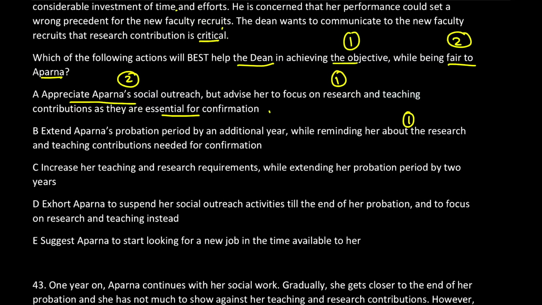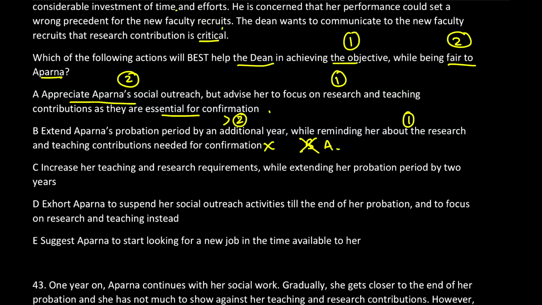Okay, because how can you guarantee? Okay, see, I can say that you are being fair to some part, but you are going more than fair. You are actually being lenient here. If you are giving someone an extra year's time, you're actually being lenient if you compare it with option A. So if I compare option B with option A, I will cancel B and I'll stick to A. So I'll go and cancel option B.